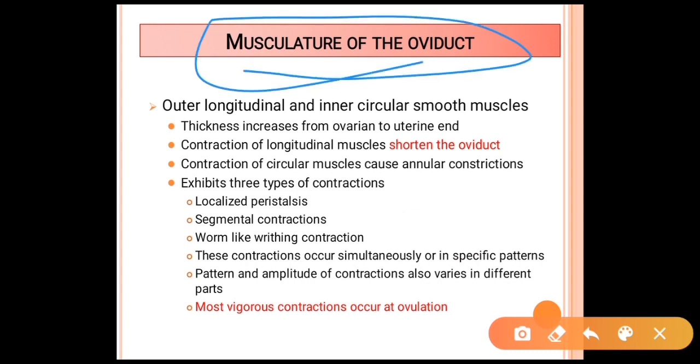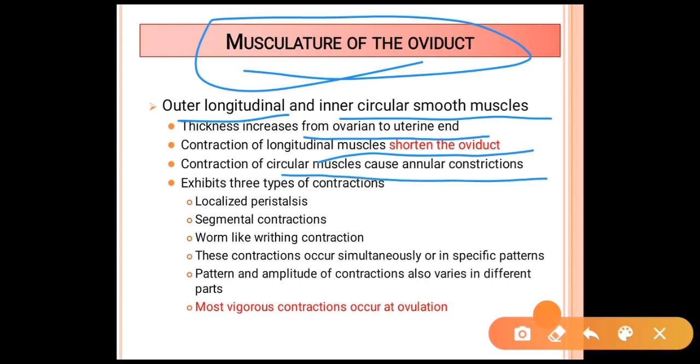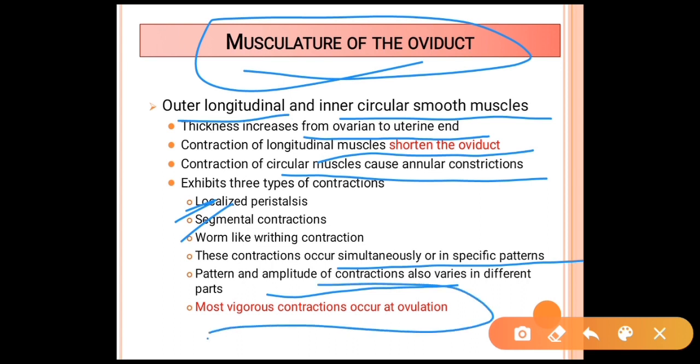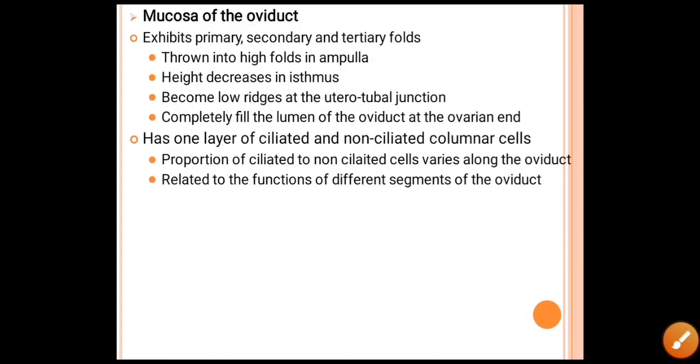Musculature of the oviduct: outer longitudinal and inner circular smooth muscles. Thickness increases from the ovarian to the uterine end, and contraction of the longitudinal muscles shortens the oviduct. Contraction of the circular muscle causes annular constrictions. It exhibits three types of contraction: first, localized peristalsis; second, segmental contractions; and third, worm-like contractions. These contractions occur simultaneously or in specific patterns, and the patterns and amplitude of contractions vary in the different parts. The most vigorous contraction occurs at the time of ovulation.